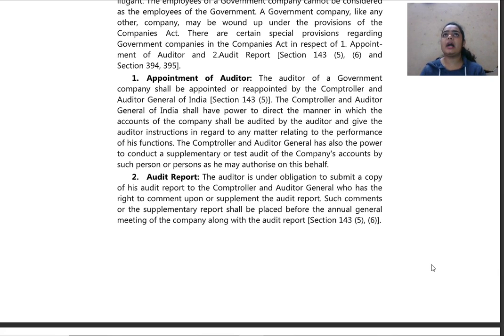It may be bills, accounts, a profit and loss account, or any other balance sheet or any other report whichever he requires. So he also has the power to conduct a supplementary test audit of the company's accounts by such person. Means what? That he has the right to tell some other person also to go through and check the authority, check the correctness of the reports from the authorized person or from the authorized company.